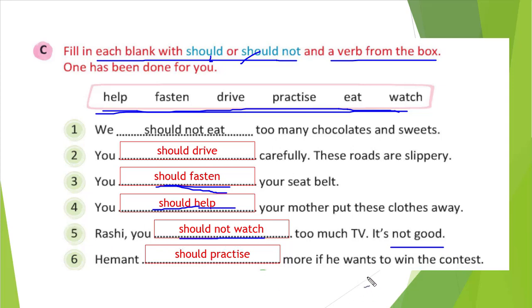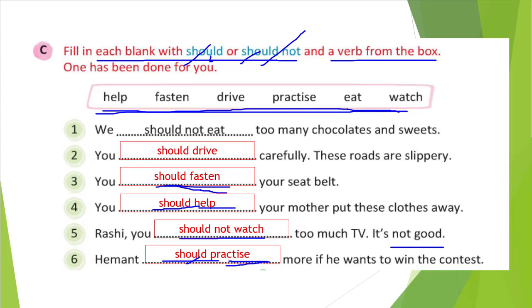Haman blank space more if he wants to win the contest. So we'll write should or should not first. So Haman should practice more if he wants to win a contest, right? If you want to win a quiz, what do you need to do? You should read more. Then only you can win a quiz. The same way we will write should practice.